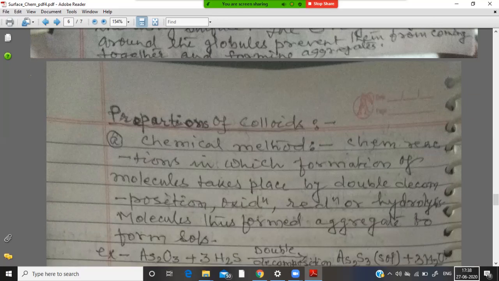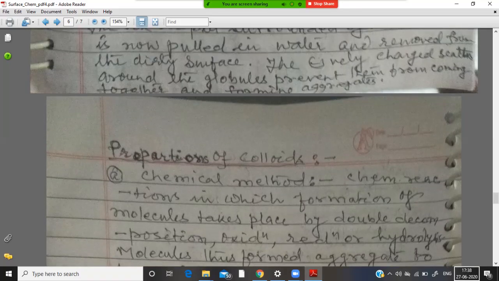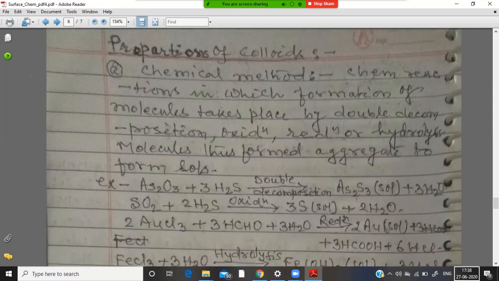Now we are going to learn the properties of colloids. Again, there are many parts in this topic. Part A is the preparation of colloids. There are different types of methods to prepare them.